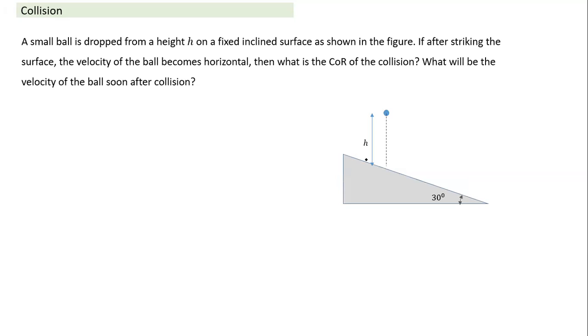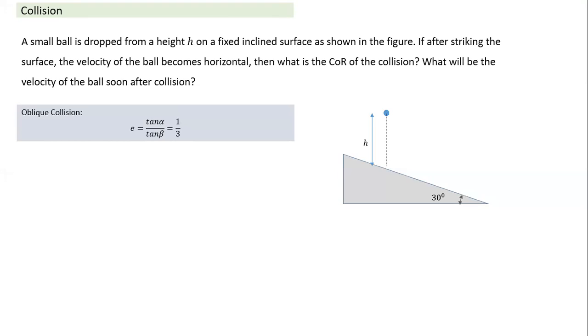See, we have taken some cases where the ball is dropped on a horizontal surface. It becomes a normal collision, unless the ball falls at an angle. In this case, the surface of the floor itself is at an inclination of 30 degrees, and a small ball is dropped from height h on a fixed inclined surface as shown in the figure. If after striking the surface the velocity of the ball becomes horizontal, then what is the coefficient of restitution of the collision?